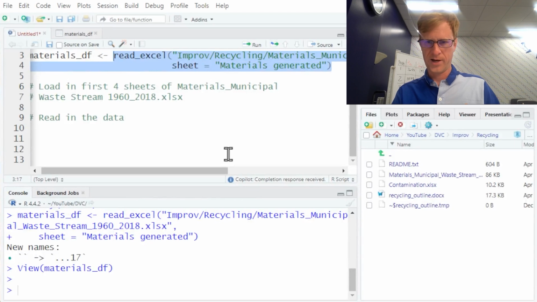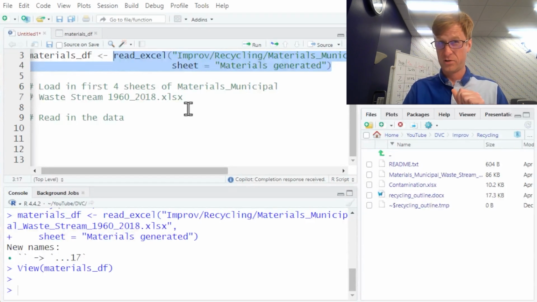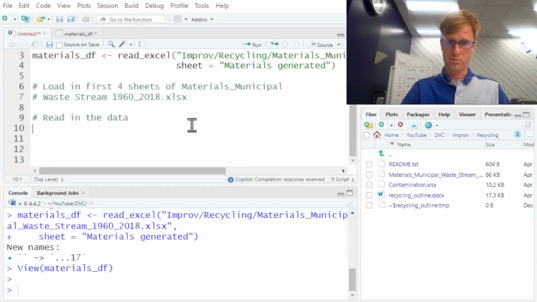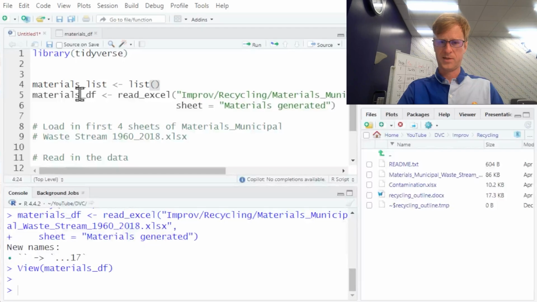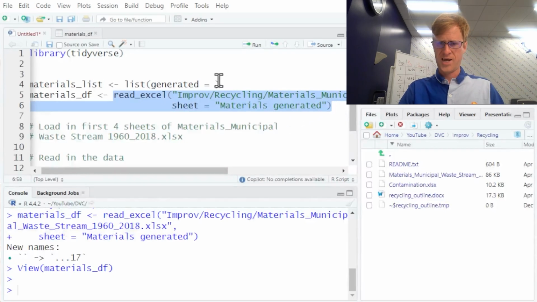Alright, but it's not too bad. It's just 4 sheets. There is definitely an sapply function we could just do here, but I don't have time for that. I'm going to do it manually. So, we're going to set this up as a list object. We are going to give each part its own name in the list object.